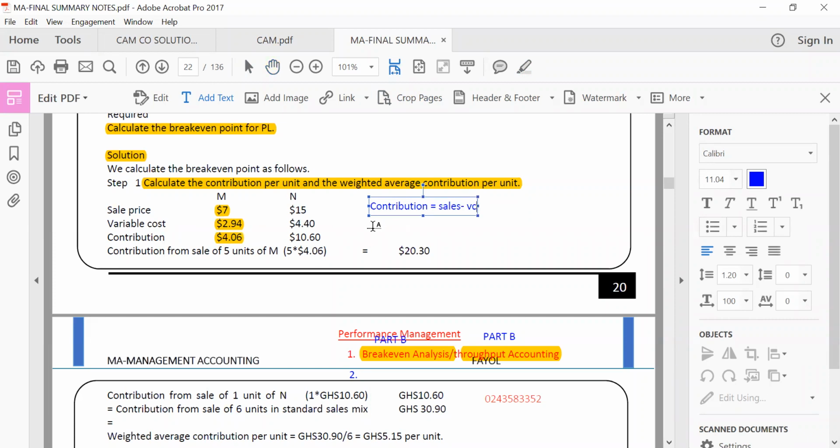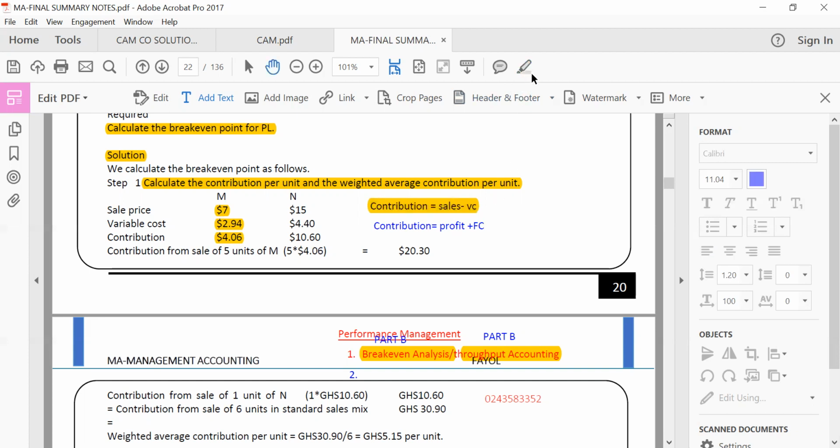Or we can also say, if students will remember their bits, contribution equals profits plus fixed cost. A lot of students do not like this formula. All the time, they will know the first one, and they think that they are doing well for PM.